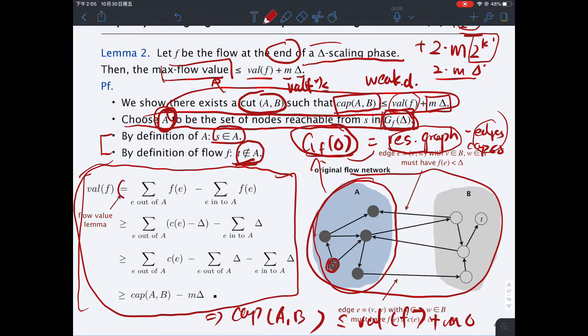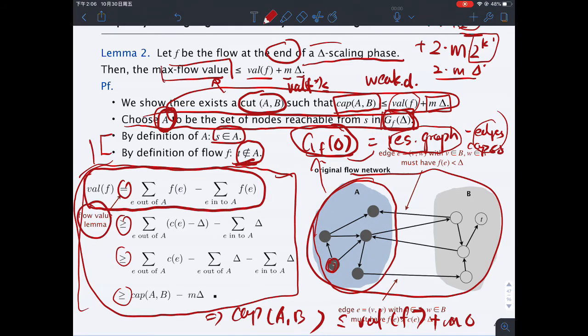So now let's walk through each of the inequalities or equalities one by one. The first equality is really just the flow value lemma. The way we count the value of f is that we count all the flow that's going out of A, and minus all the flow that's getting into A. So this is one of the major building blocks we proved in the last lecture.